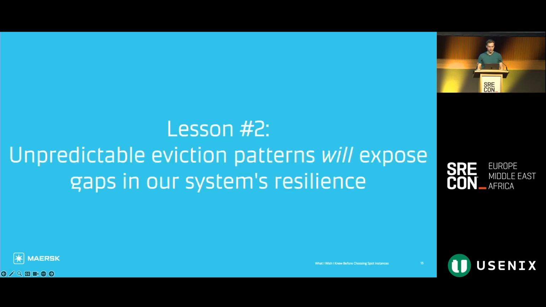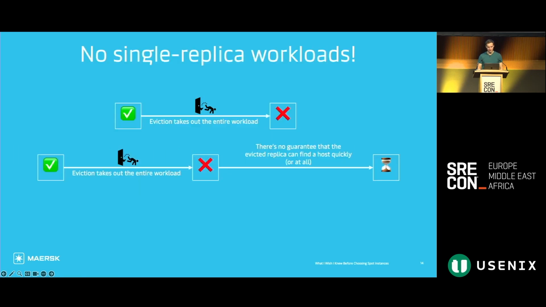Unpredictable eviction patterns will expose gaps in our system's resilience. Let's look at a couple of examples here. So a relatively straightforward example is that we can't run single replica workloads of any kind. If we do so, and an eviction takes out that replica's node, then the entire workload is now down, and the work that it was doing is now no longer being done.